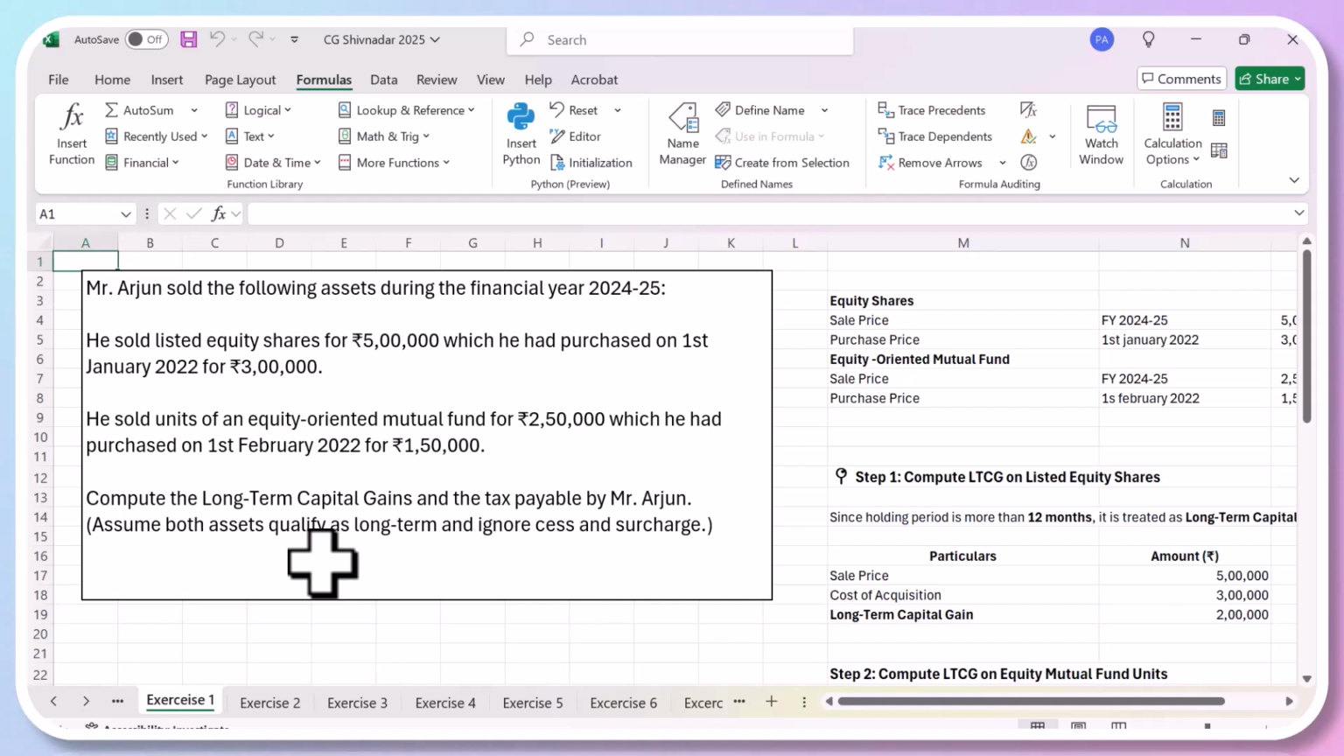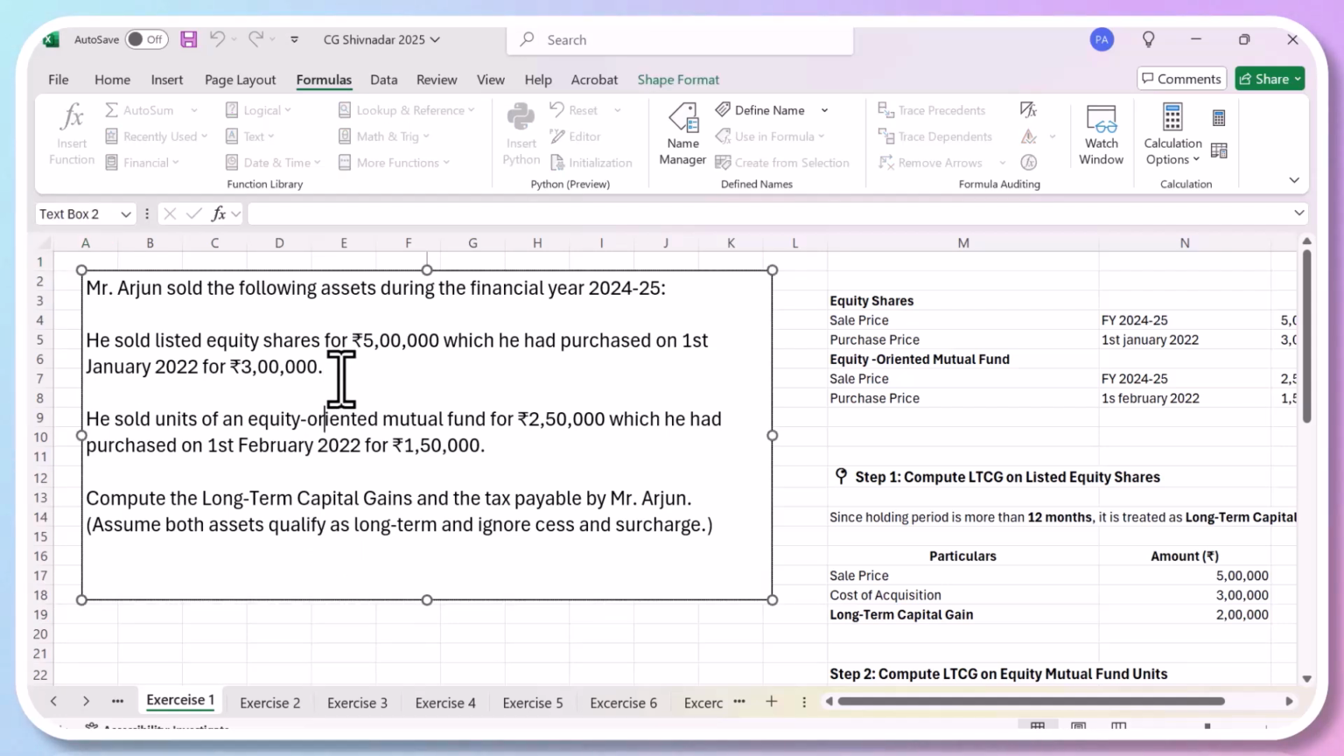Okay. So, which means that Mr. Arjun has sold the following assets during the financial year 2024-25, the year which has just gone by. He sold listed equity shares for 5 lakhs. These are listed equity shares on the stock exchange, which he purchased on 1st April 2022. So he has held the shares for more than 1 year, and he will be entitled to the long-term taxation benefit. He bought it at 3 lakhs and sold at 5 lakhs.